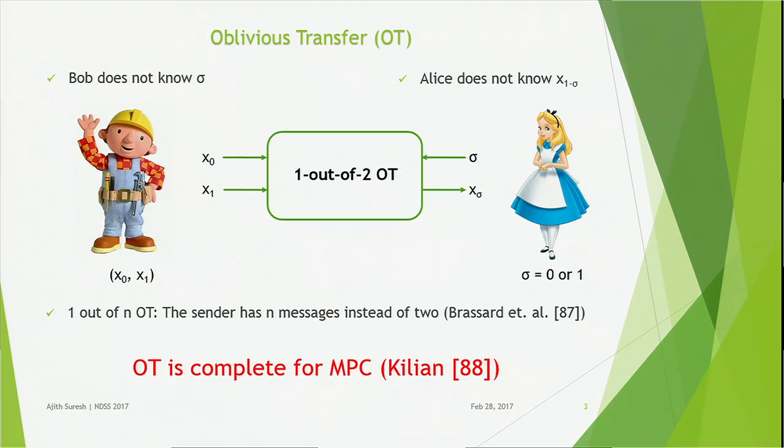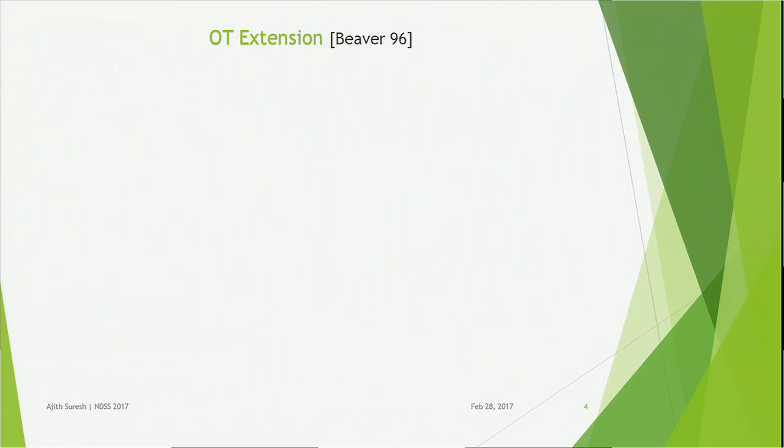The importance of OT can be seen from the result of Kilian in 1988, stating that OT is complete for MPC. This means OT is the only cryptographic primitive required for constructing any MPC protocol. There is a known result stating that OT cannot be based on symmetric key primitives alone. This means we need expensive public key operations for constructing OTs.